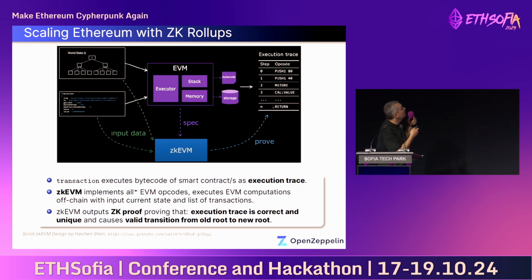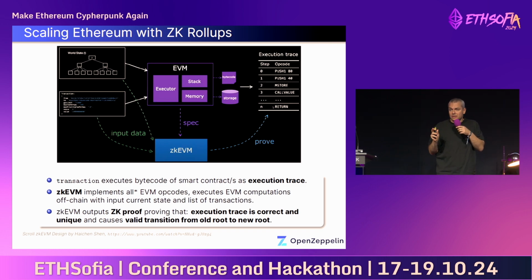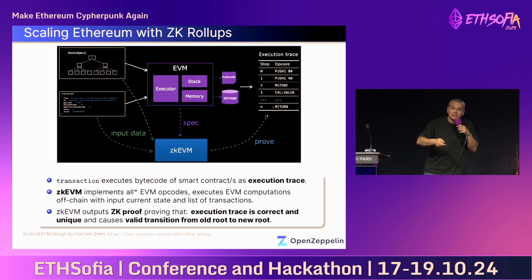And as an input, it takes in the list of transactions that we want to execute on layer 1, and the current state root of the world state, and it outputs a succinct proof pi. And this proof pi proves two things. One is that the execution trace is unique and it is valid. Valid meaning it follows the rules of the EVM, so the correct opcodes that achieve the correct computations. And the second thing is that executing this execution trace causes a valid transition to the new state root. So we will move from this state to a next state, T+1.